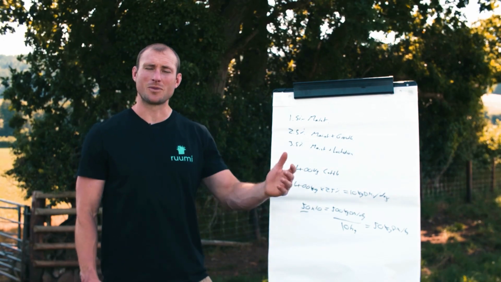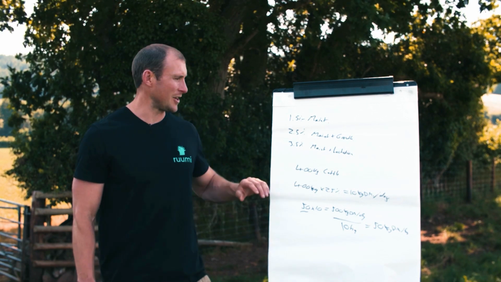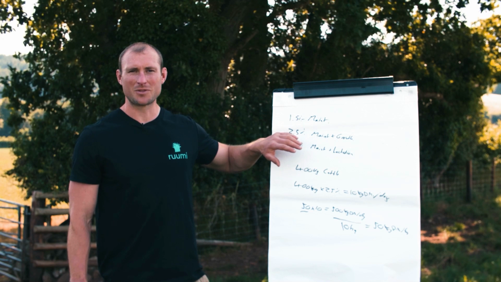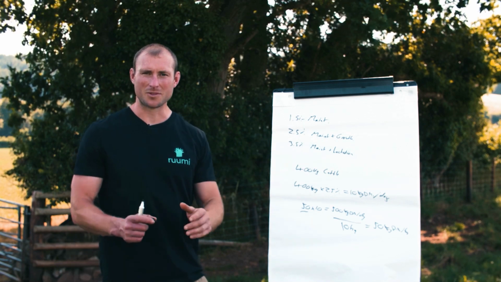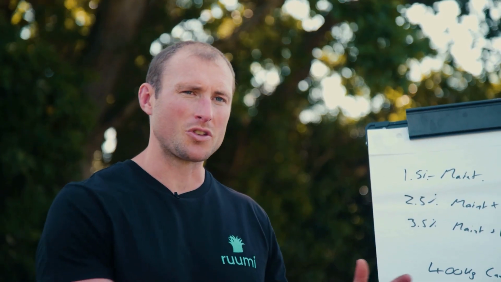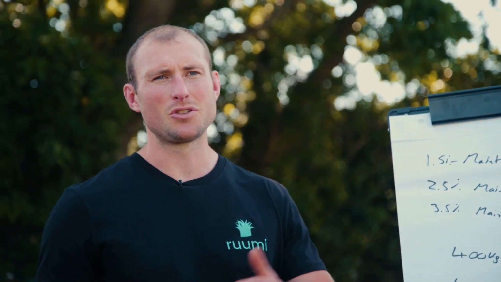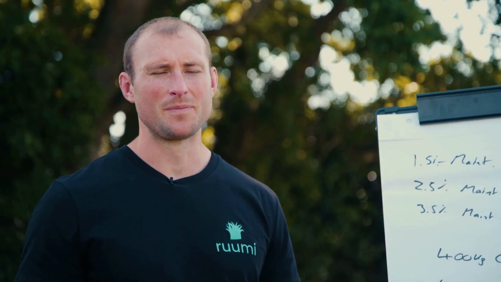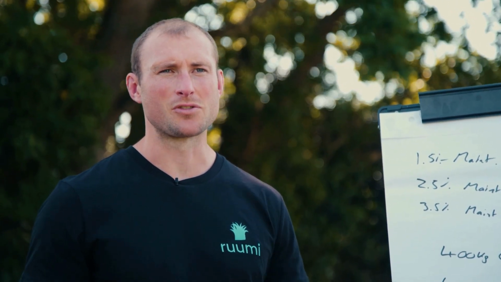It's useful understanding where the numbers come from, and how you can do it as a ready reckoner approach. You can do it on the back of an envelope on farm to check some details, or by using a tool like the Rumi app that starts to do the calculations for you, leaving you to do the management and to work out what to do in some of these situations that arise on farm as pasture growth changes throughout the year.